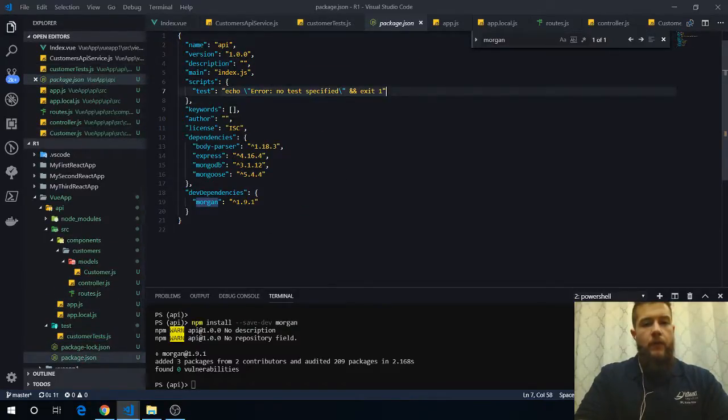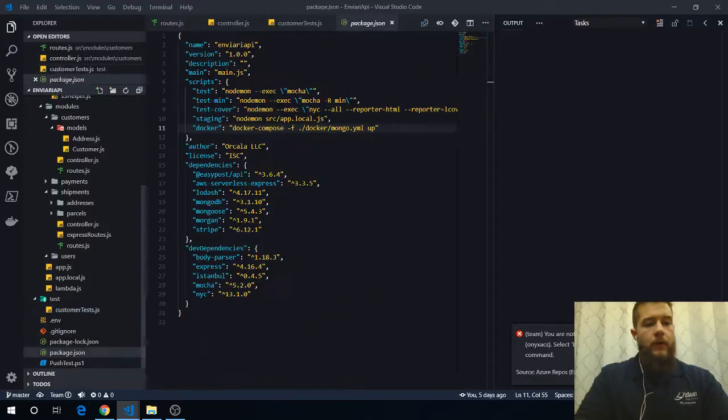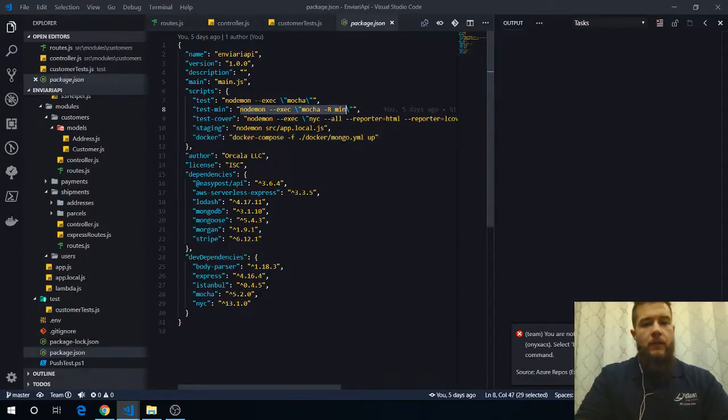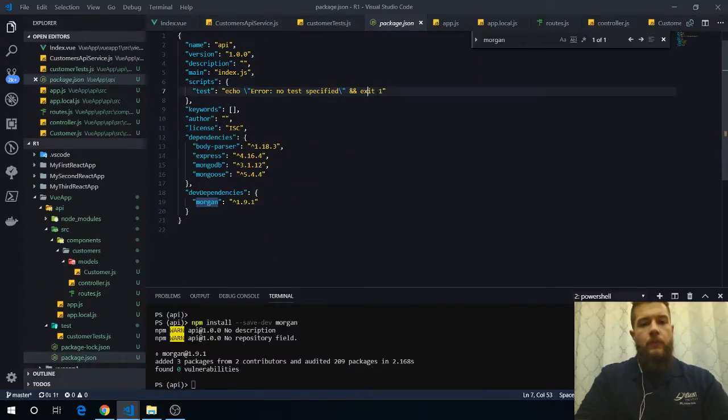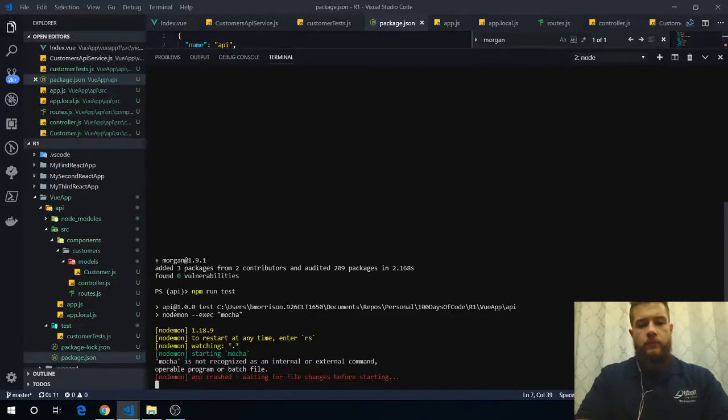What we're going to do next is we'll wire up. I actually have a script that I use to do our testing, test minimum. Actually, no, I'm going to copy this one here. Mocha is not recognized as a command.